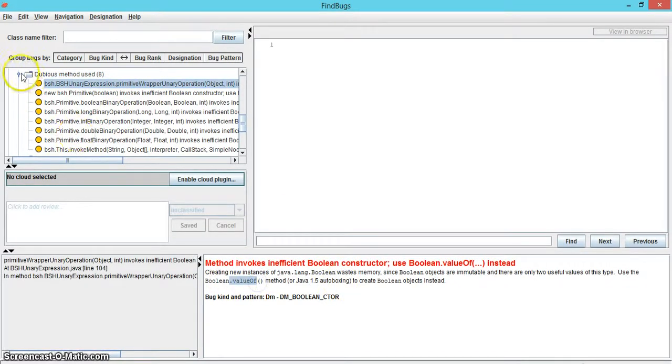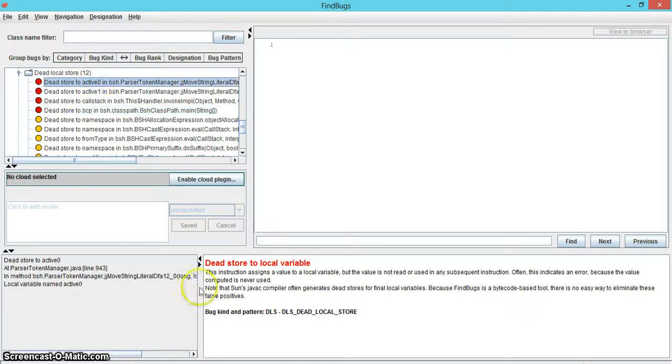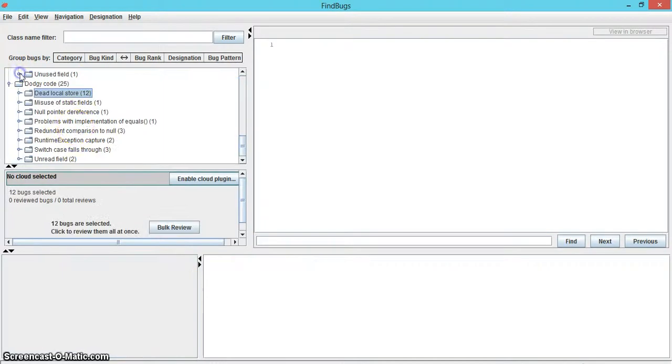The final category is dodgy code and has 25 errors, 12 of which are dead local store, where a value is assigned to a local variable that is never read or used. The other subcategories, as you can see, have just 1, 2 or 3 bugs in them, which are switch case falls through with 3, runtime exception capture with 2, and redundant comparison to null with 3.